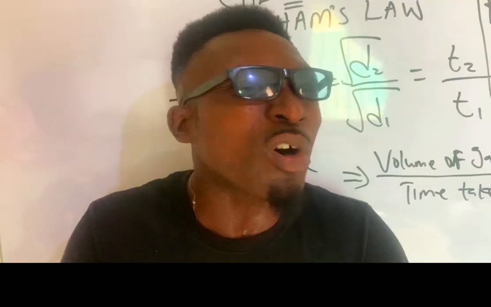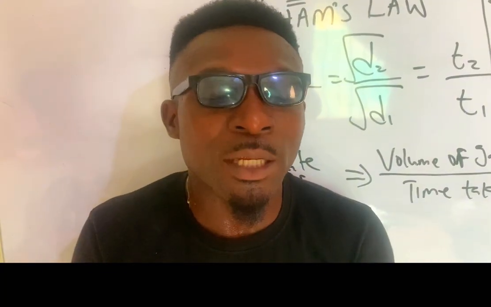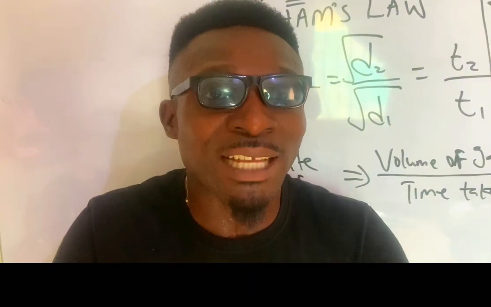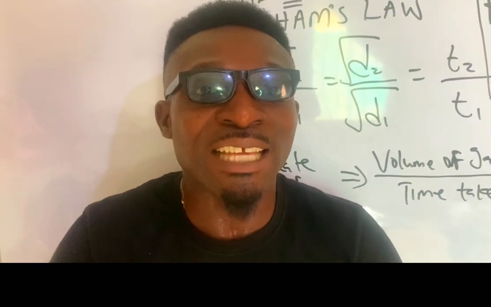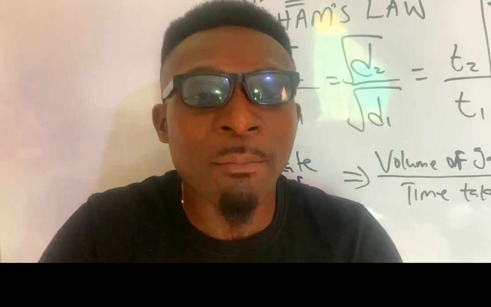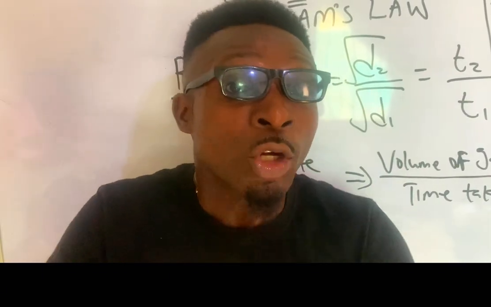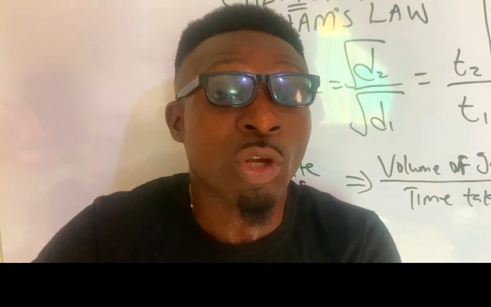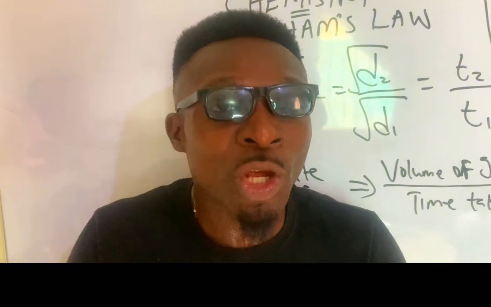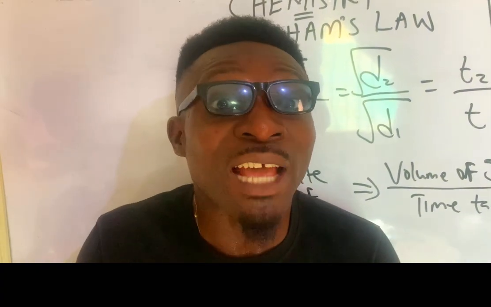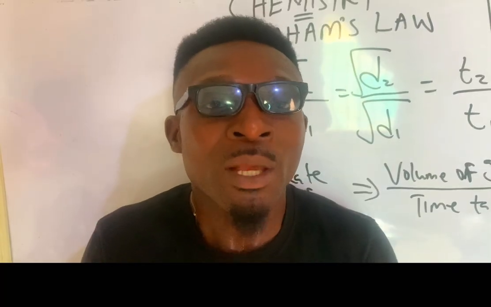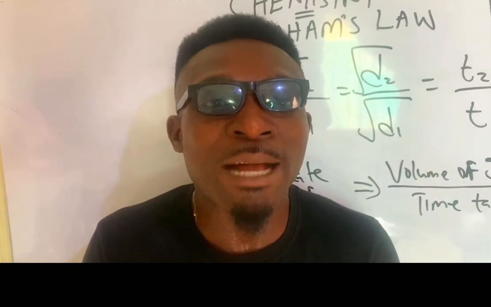Now, that is just how Graham's law is explained. In the case of Graham's law, we are going to be dealing with two different gases, which will be released at the same time. And we can use Graham's law to determine the molecular mass of the gas or to know the time it takes for the gas to get to a particular point. That is what Graham's law is explaining. In other words, Graham's law compares the rate of diffusion between two gases set to move in a particular medium.